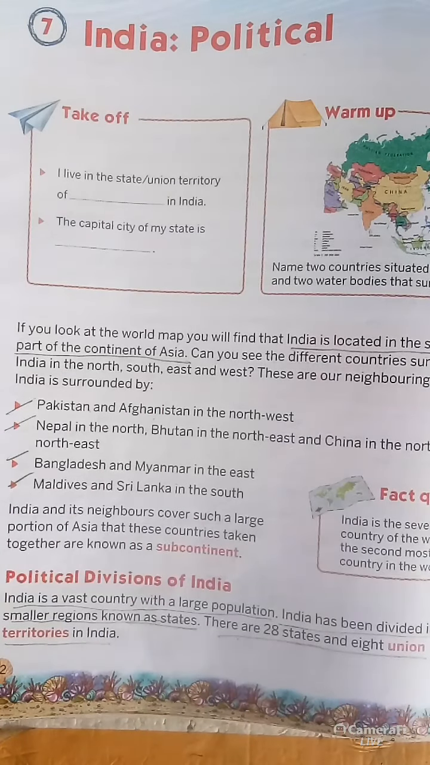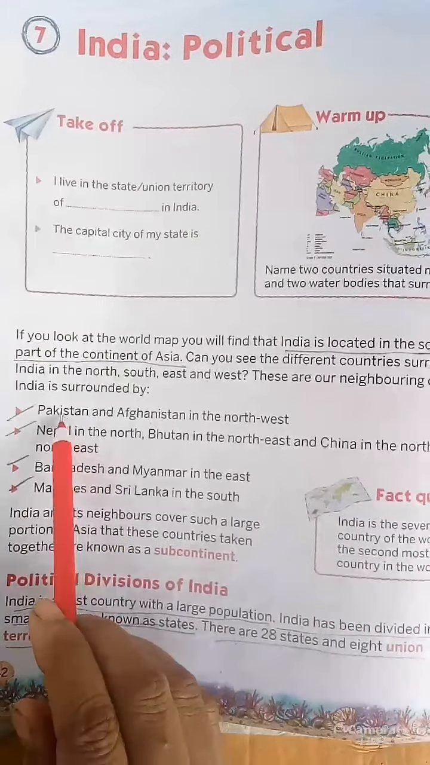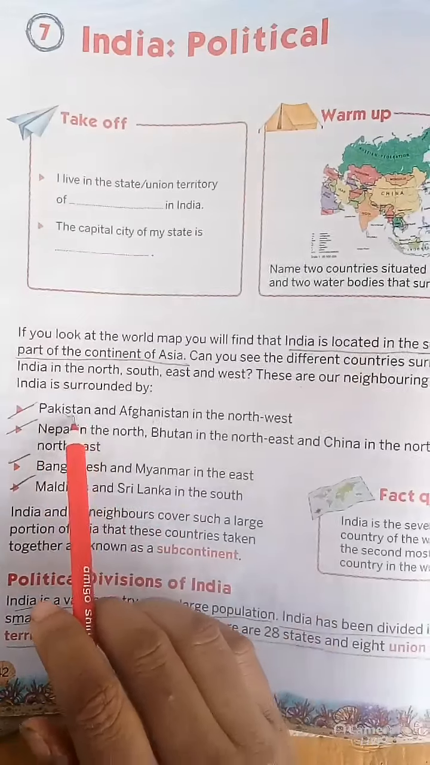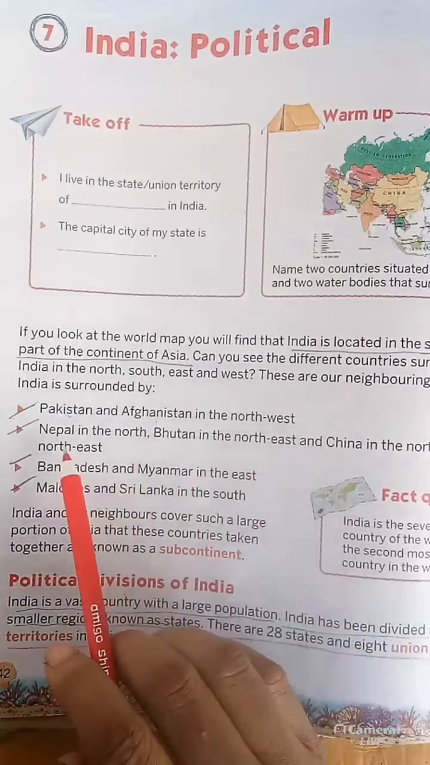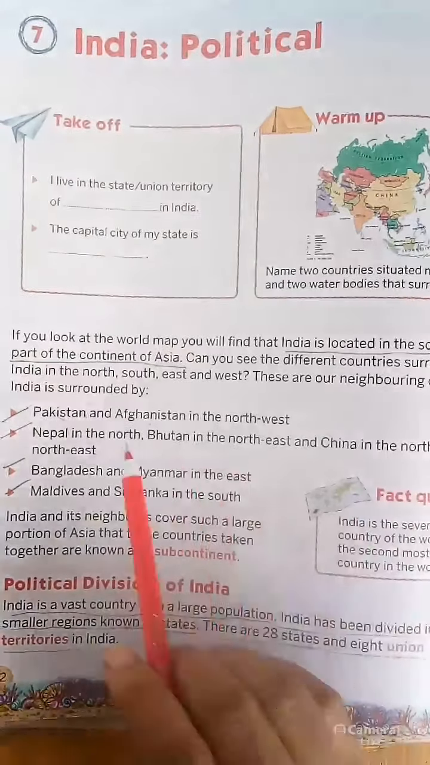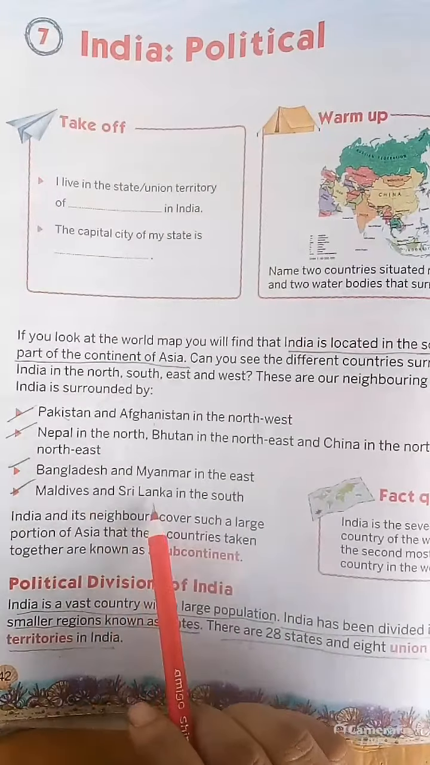India is a diverse country. Diversity is there, so in the north, south, east and everywhere so many countries are there. So let me tell you our neighboring countries' names: Pakistan and Afghanistan in the northwest, Nepal in the north, Bhutan in the northeast and China in the north and southeast. Bangladesh and Myanmar in the east, Maldives and Sri Lanka in the south.